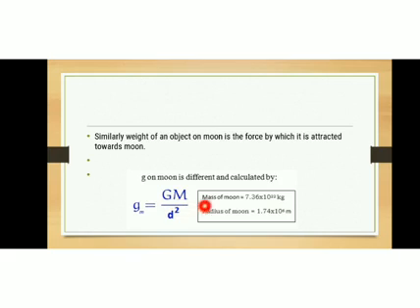The mass of the moon is a constant value, it is given here. The radius of the moon is also a constant value, which is given here. Whenever you substitute the mass and radius of the moon, and the value of capital G in this equation, you will get the acceleration due to gravity on moon.